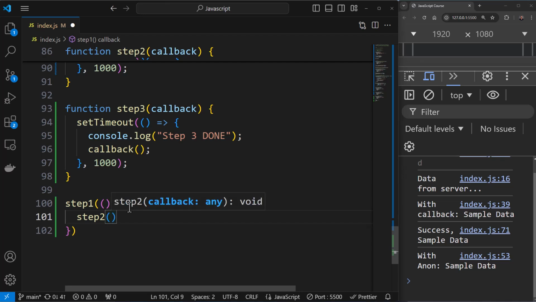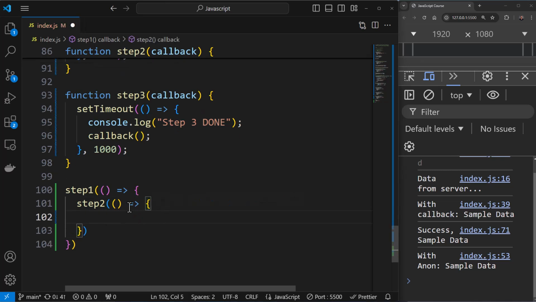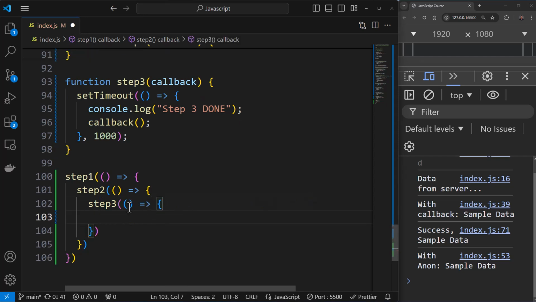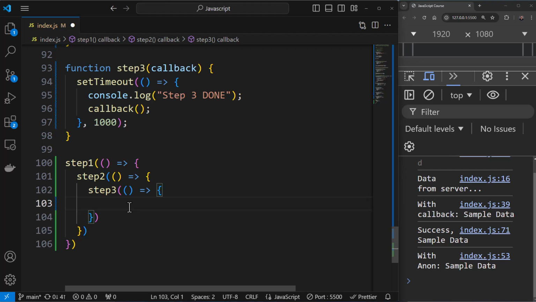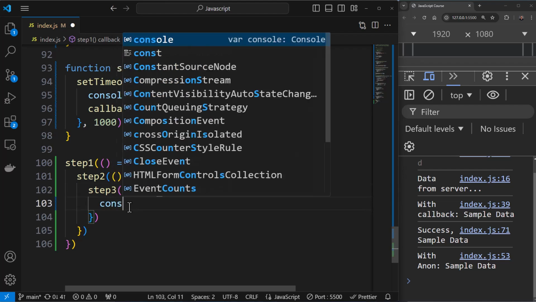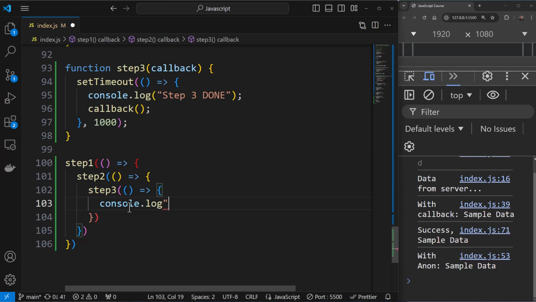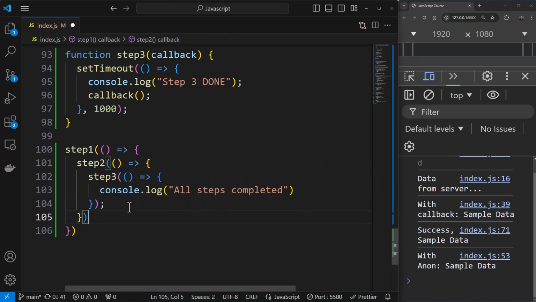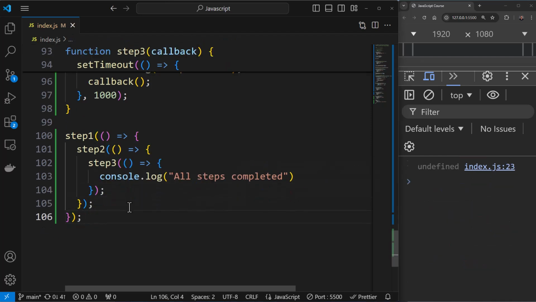Now step 2 needs a parameter, so instead I'll pass in an arrow function over here again, and then over here I'll again have step 3, like so. And here I'll just mention console.log all steps completed. I'll add a semicolon here, and save.